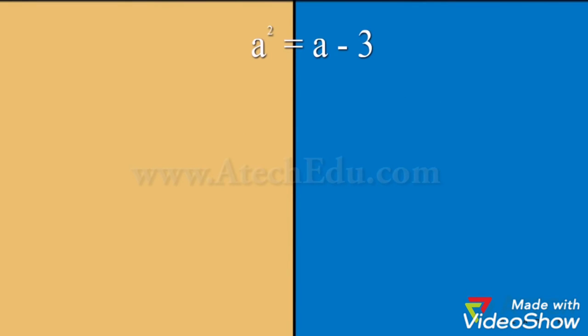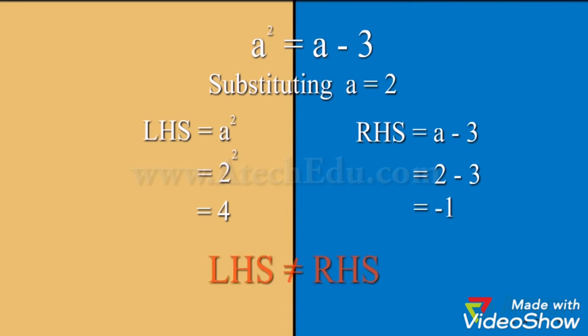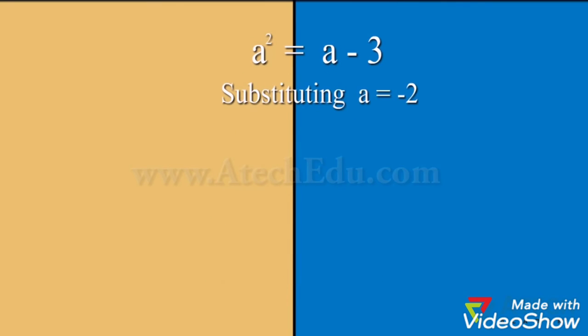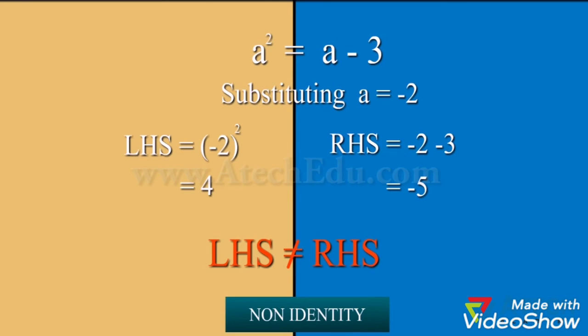Let us take another example and check if it is an identity. Substituting the value of a equals 2, we find that LHS equals 4 and RHS equals -1. Hence, LHS is not equal to RHS. Substituting the value of a equals -2, we find that LHS equals 4 and RHS equals -5. Hence, LHS is not equal to RHS.